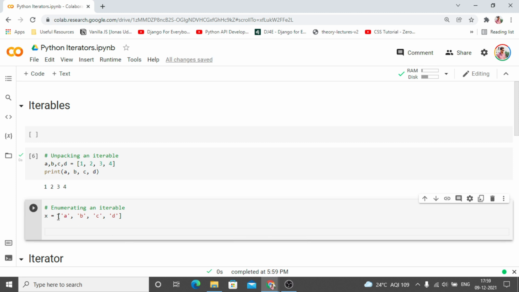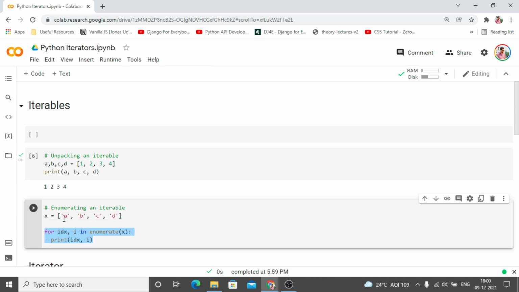So basically what is happening is, say we have a variable x to which we are assigning a list consisting of A, B, C and D, 4 characters. Right now we are creating a for loop, and this for loop is accessing two things. It is accessing the index in the form of idx, this is a variable, and it is accessing the I. This I is supposed to be the value, and 0, which is the index of A, is going to be the index.